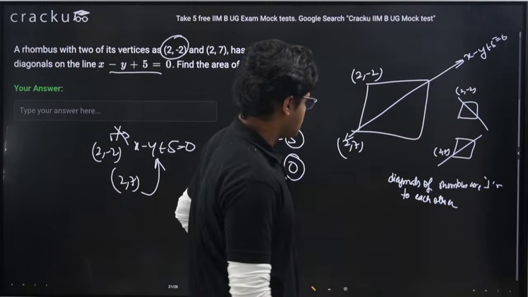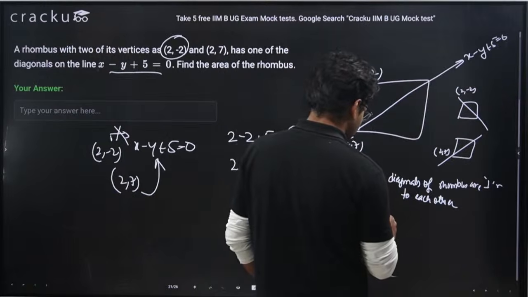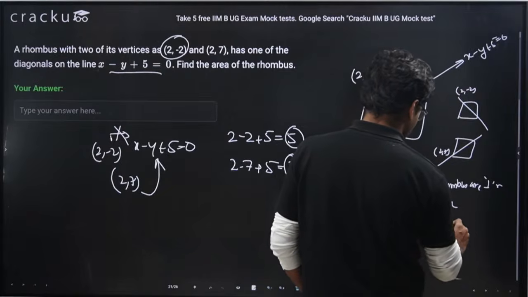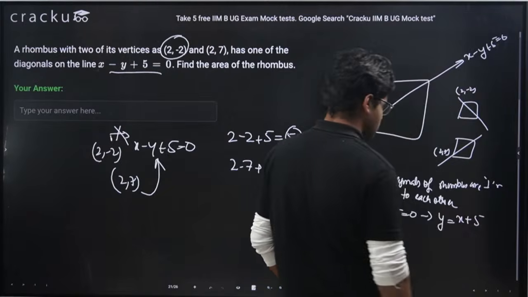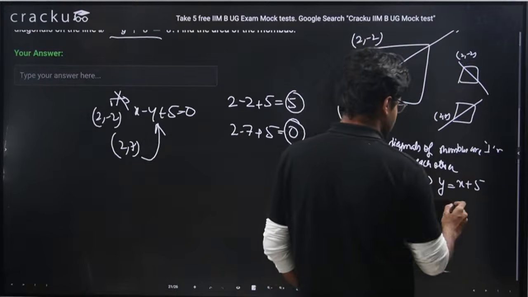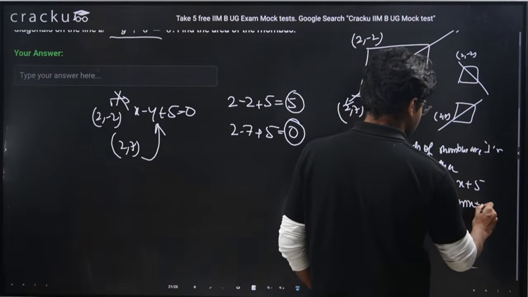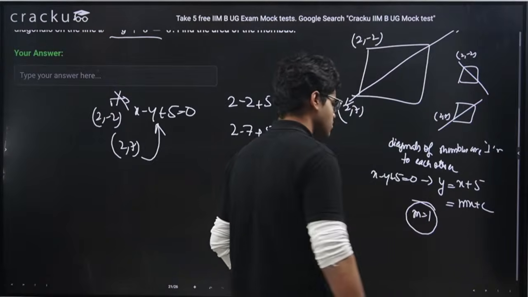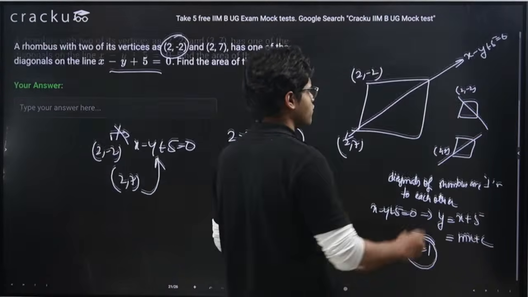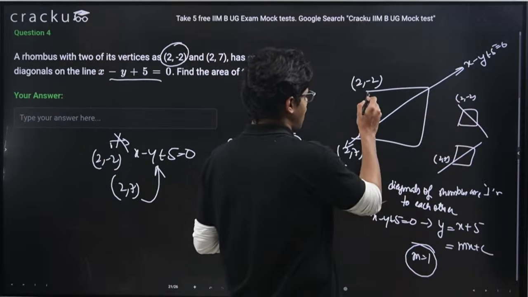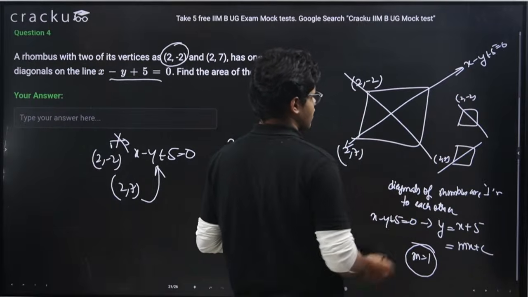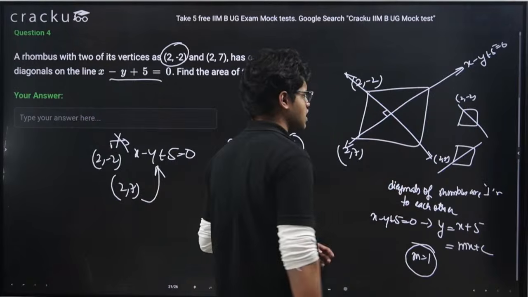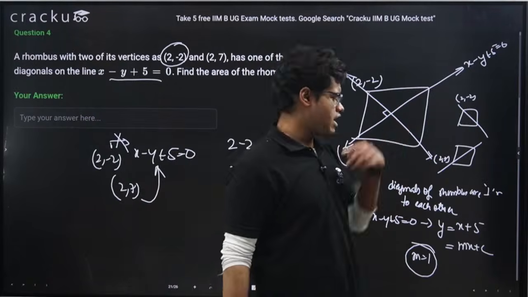This diagonal x - y + 5 = 0, I can write as y = x + 5. If I compare this with the standard form y = mx + c, m is 1, so the slope of this line is 1. The other diagonal has to be perpendicular to this diagonal.